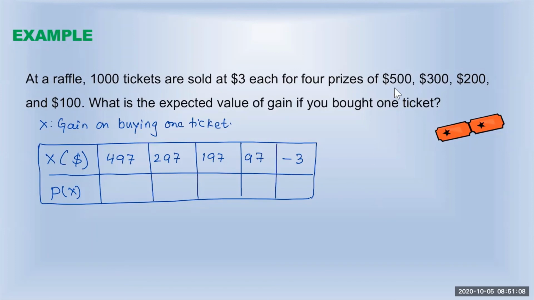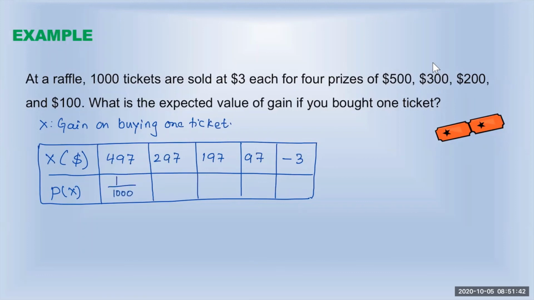They are giving one $500 prize. They are giving $500 to one person, so 1 out of 1,000 tickets. That means somebody is gaining $497. And if you want to know how many are gaining $497, only one person out of 1,000.